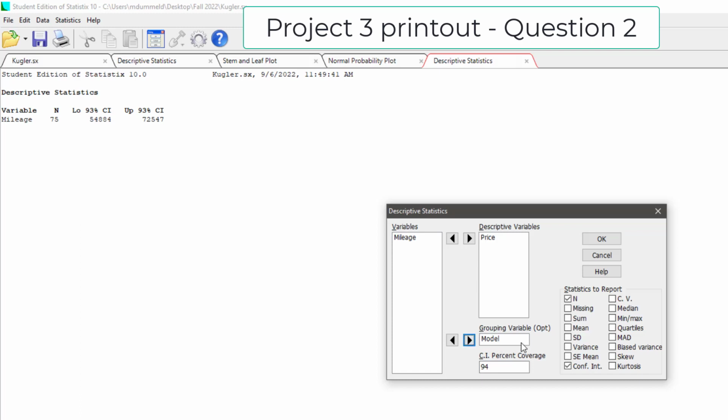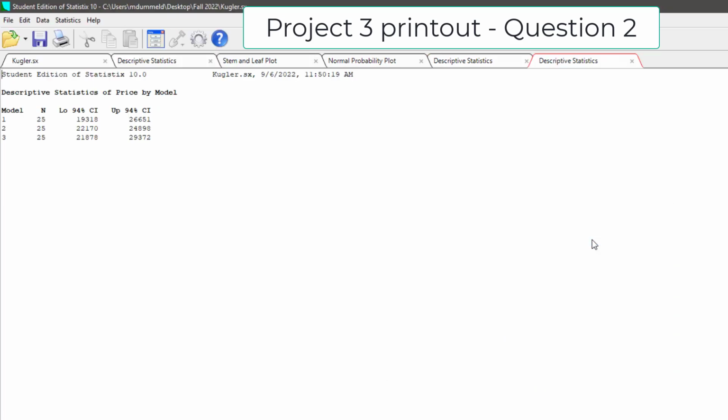If you are working with homes, rent, price, asking, whatever you called the price variable, that still works for you. You'd put location in here, and we want a 94%, so I'll type OK. I'm asking you to work with just model and location 1, so it's this part of the printout that I want. Okay, so that's printout number 2, or Question 2 in Project 3.